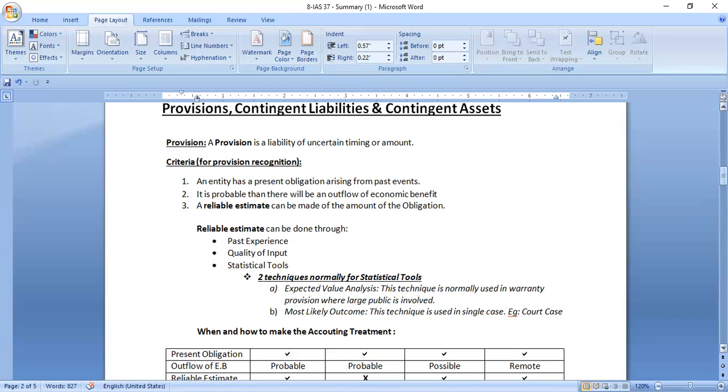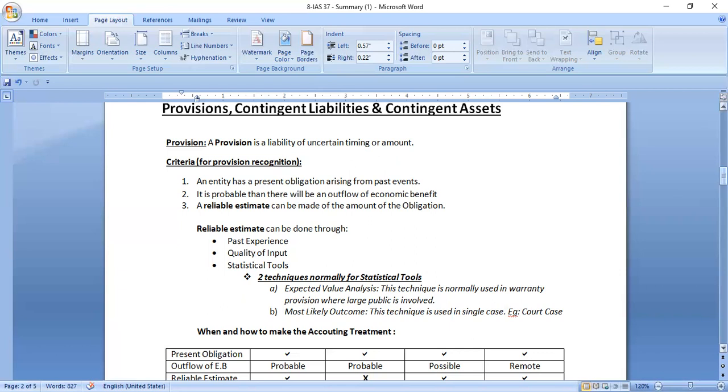The second one is most likely outcome. This technique is used in a single case, for example, a court case. Suppose a person has filed a case against the entity for selling unhygienic products. So what would be the most likely outcome here? Is the company going to win the case or is the company going to lose the case? What is the higher percentage of happening?